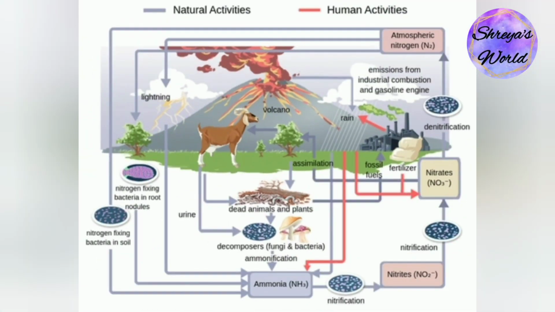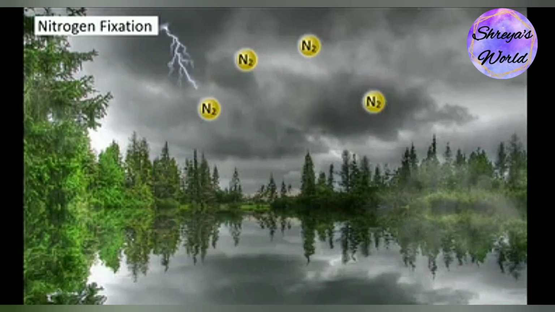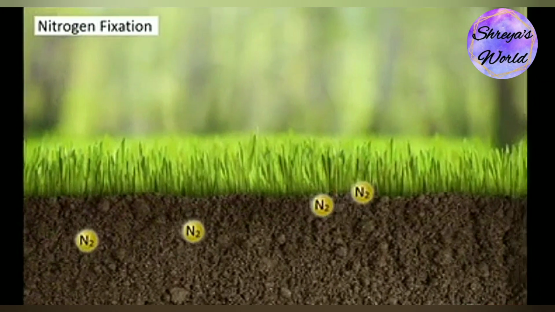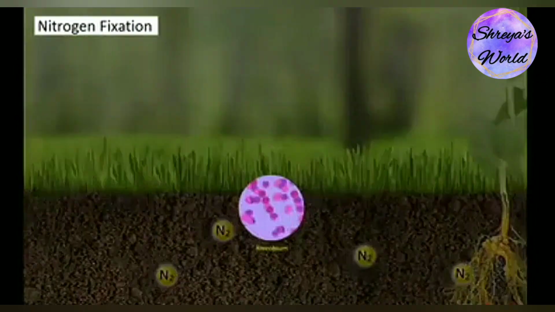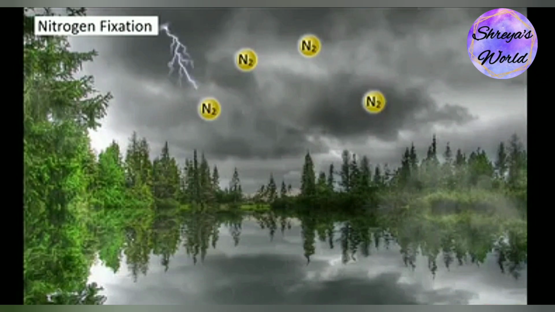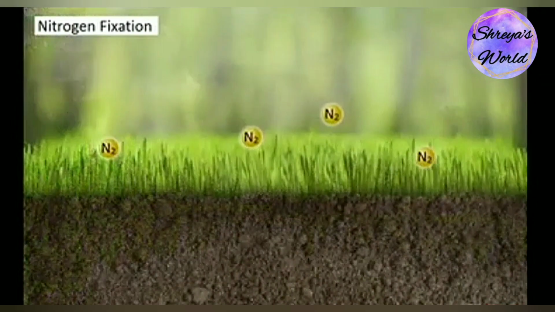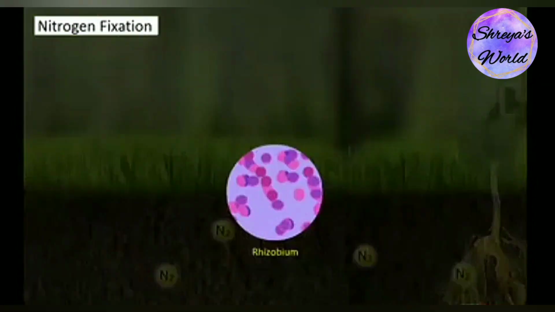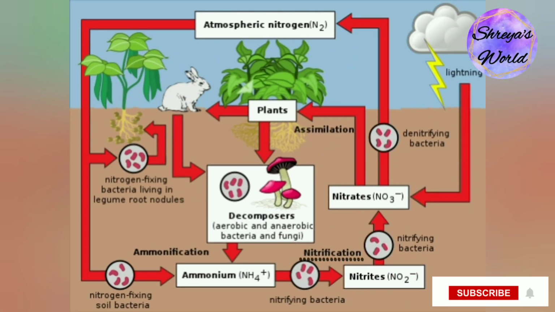Furthermore, this process extends to various biomes, with the marine nitrogen cycle being one of the most complicated biogeochemical cycles. So now let's start with the different steps of nitrogen cycle, the first being nitrogen fixation. Nitrogen fixation is the process in which the nitrogen gas is converted into inorganic nitrogen compounds accomplished by certain bacteria and blue-green algae. A much smaller amount of free nitrogen is fixed by abiotic means, example lightning, ultraviolet radiation and electrical equipment. The next step is nitrification.